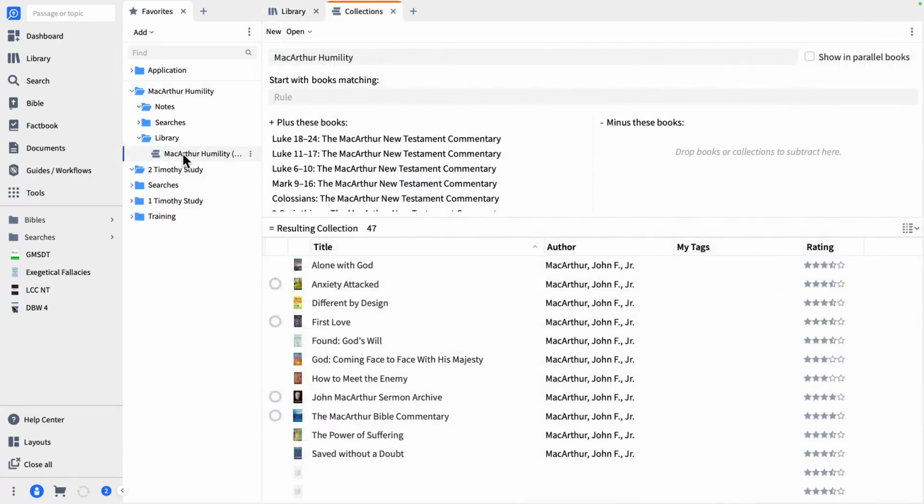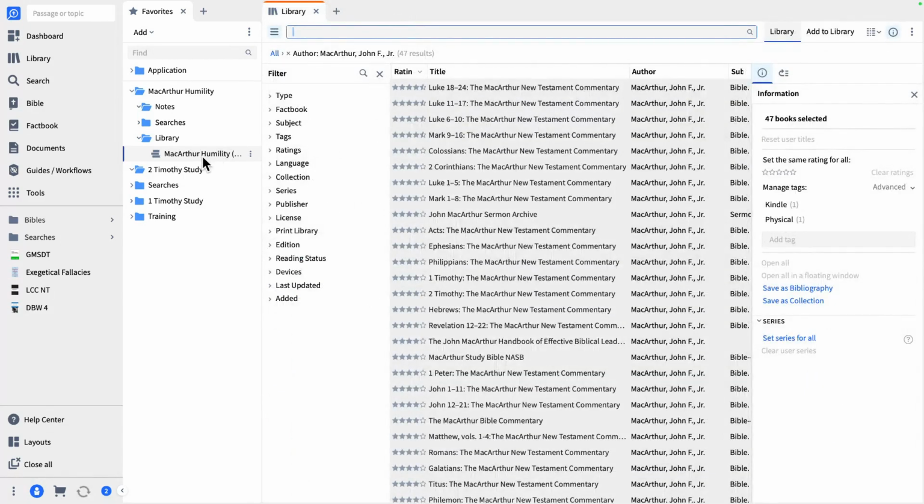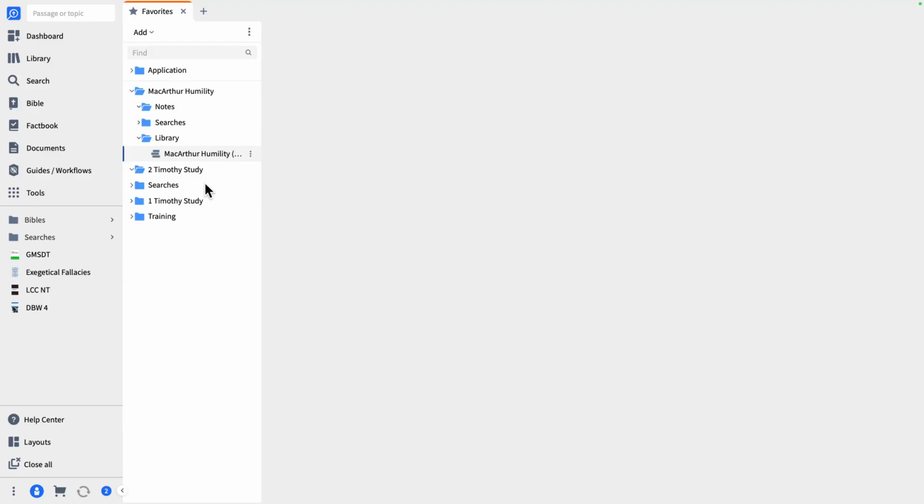What that does is create a shortcut to this collection. It doesn't actually move the collection there. It actually makes a shortcut. So in case I'm working in here and I delete this for some reason, the collection's still in your library. It's just the shortcut that has been eliminated. Okay, keep that. We've got the collection made now.